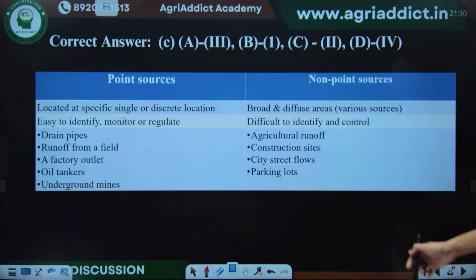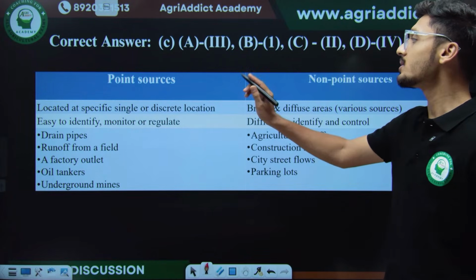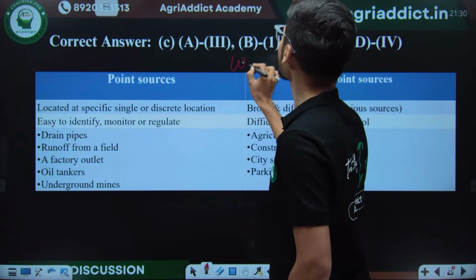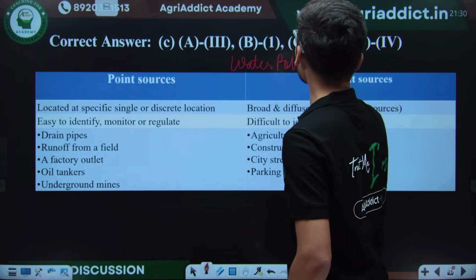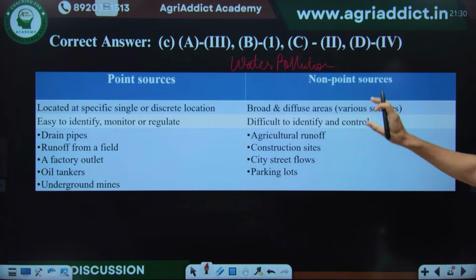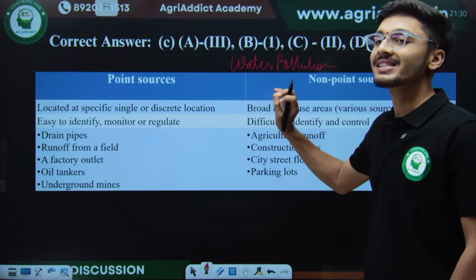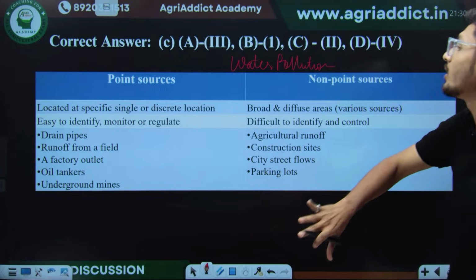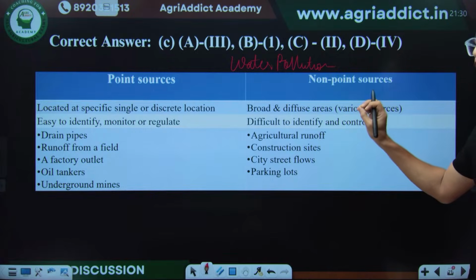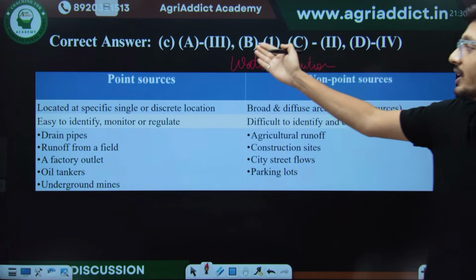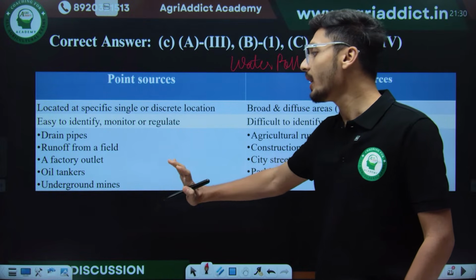Since point source of pollution is asked about, this is something important from the water pollution topic. I have additionally included this. Let's understand what are point sources and non-point sources. Point sources are those sources of pollution which are located at a specific single site and can be identified easily. But totally against it, there are non-point sources which are broad and diffused and very difficult to identify and control. So what are the examples of point sources? Drainage pipes, runoff from a field, a factory outlet, oil tankers and underground mines.